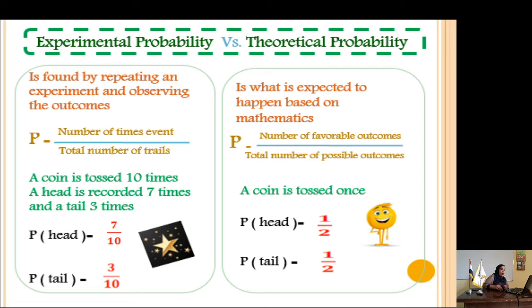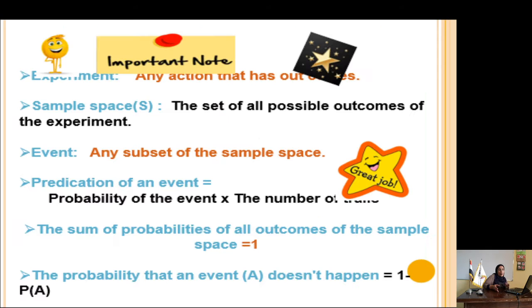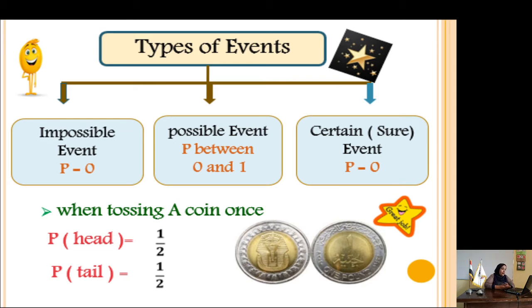The probability that an event doesn't happen. When I say the probability that you go to school today is 0.6, what is the probability that you don't go to school? It will be 1 minus 0.6, which is 0.4. So the probability that the event does not happen is 1 minus the probability of the event itself.